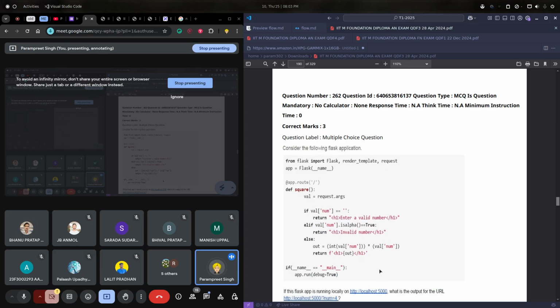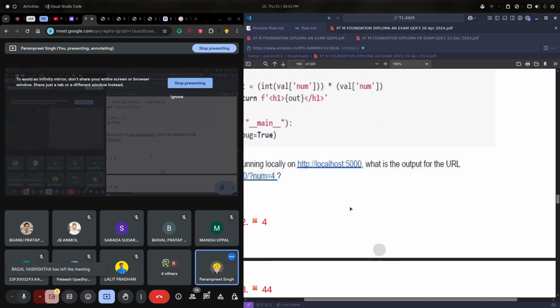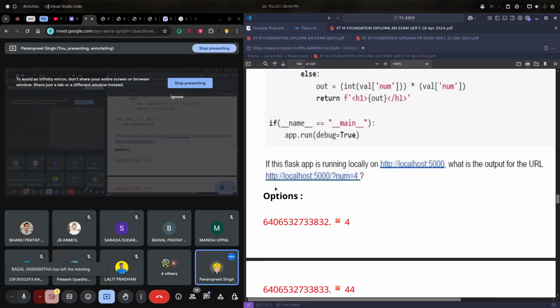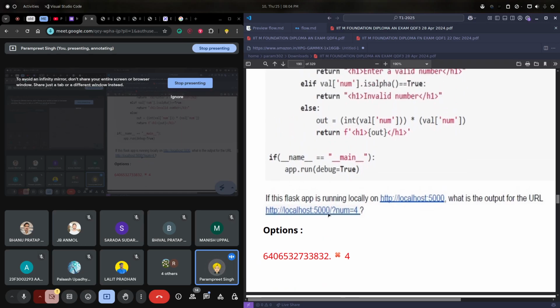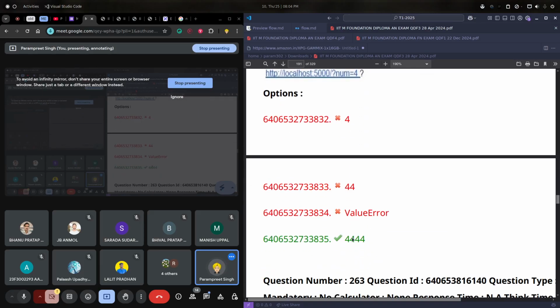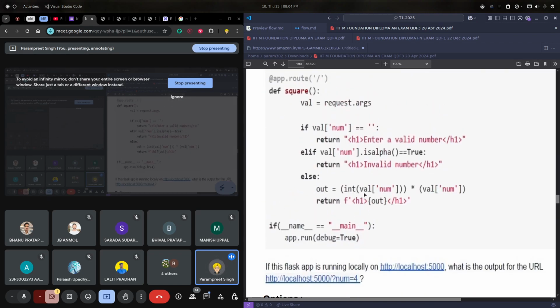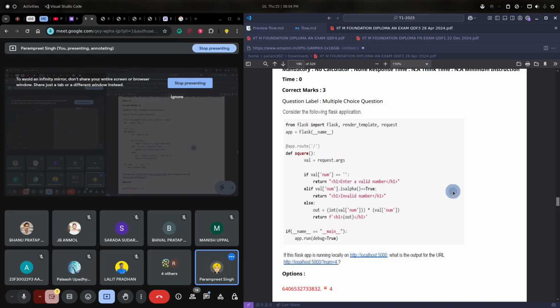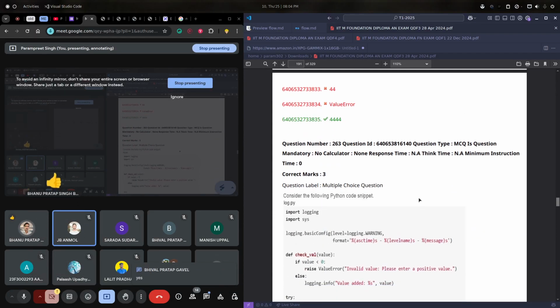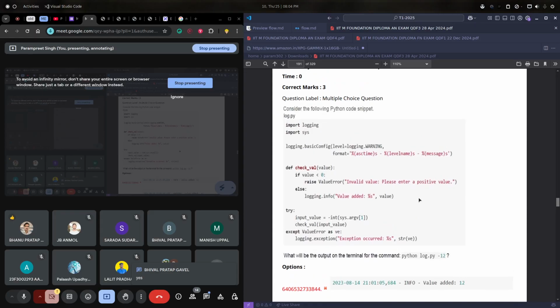Now if we see the URL, this is the URL, localhost 5000, then we have the parameter here, num equals 4. That will obviously give us 4 times. Why 4 times? Because we are just simply multiplying the 4 in 4 times. So again, this is a very basic one. I hope it is clear to you all. Is it clear? Yes. Okay, great.